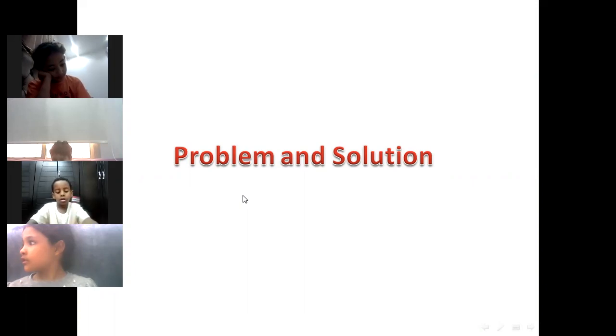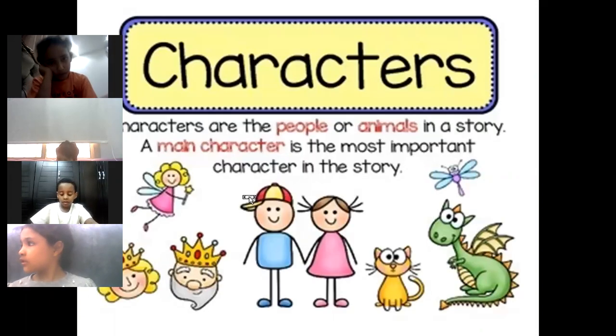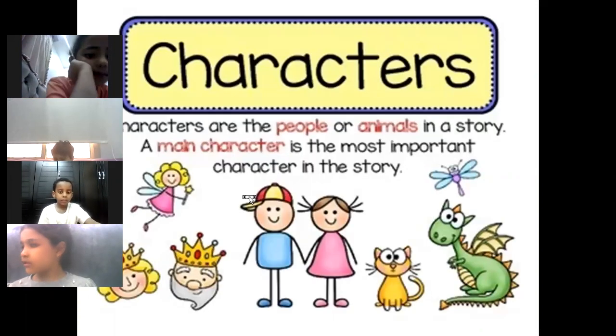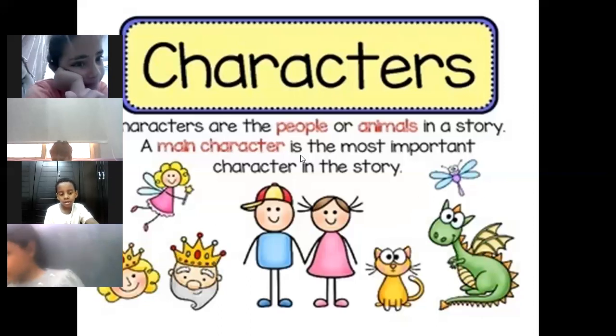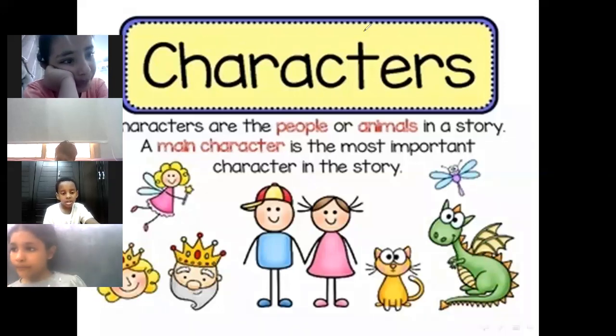Okay. In the beginning, let's revise the elements of the story. The first element of the story is the characters. Who are the characters? The characters are the people and animals in the story, and the main character is the most important character in